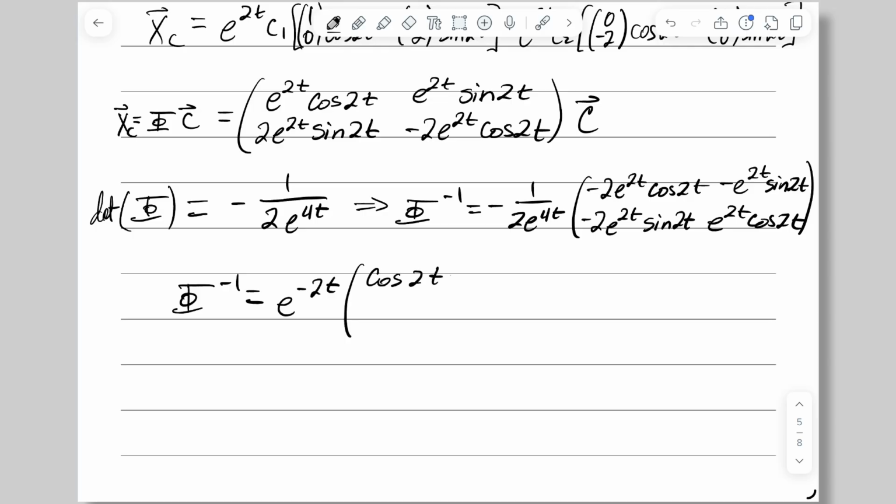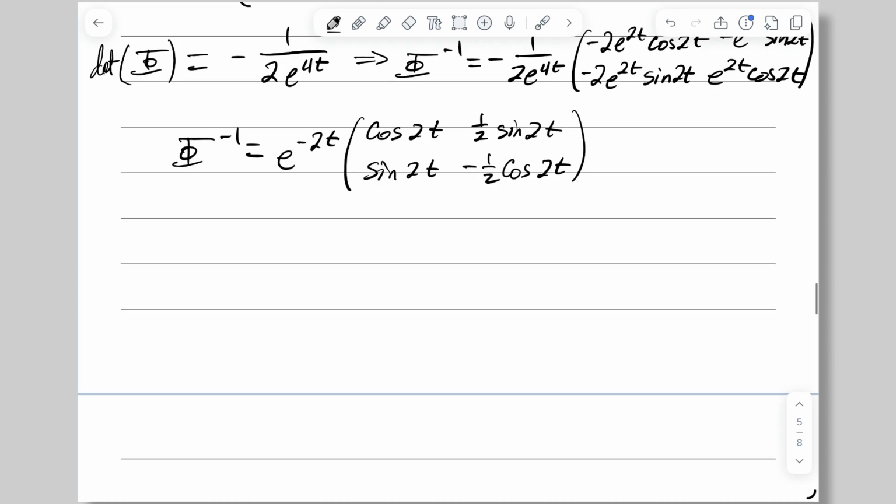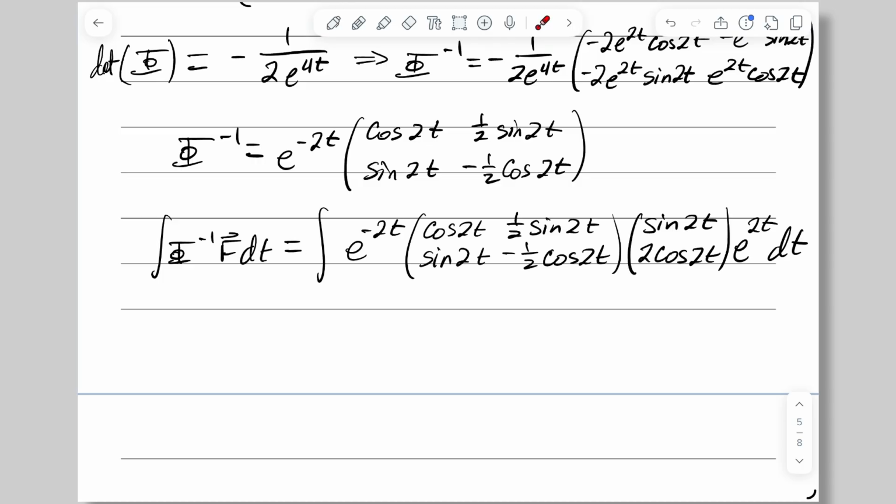Times the cosine of 2t, 1/2 sine of 2t, sine of 2t, and negative cosine of 2t. Negative 1/2 cosine of 2t. The reason we need phi inverse is because we need the integral of phi inverse times f with respect to t. Well, as it turns out, phi inverse has that factor of e to the negative 2t. F was that column vector, remember, sine 2t, 2 cosine 2t, times e to the 2t. The e to the 2t and the e to the negative 2t, they divide out. We don't have to worry about those.